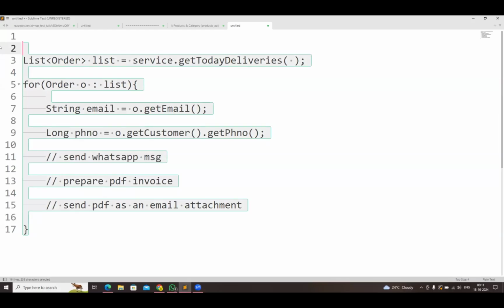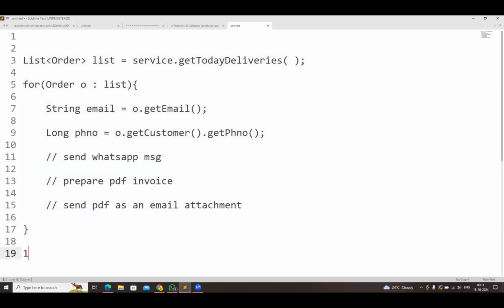Can you see, is there any problem with this logic? If any exception occurs for one customer, then the next customers' processing will fail. The complete loop will be terminated, and the next customer records will not be processed. Okay, that is one problem.